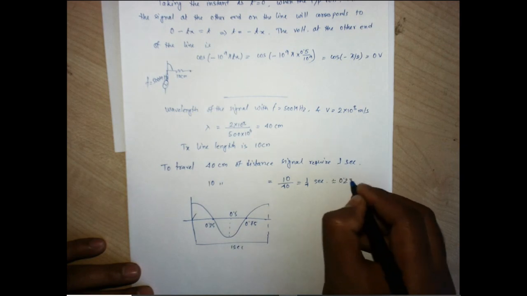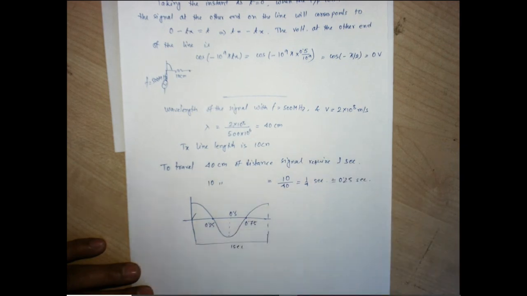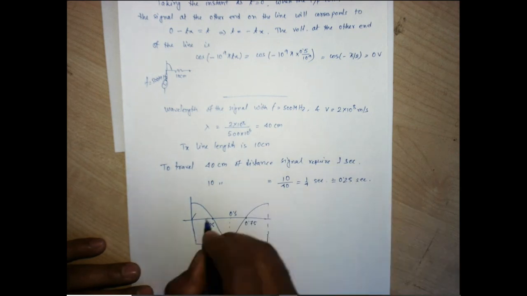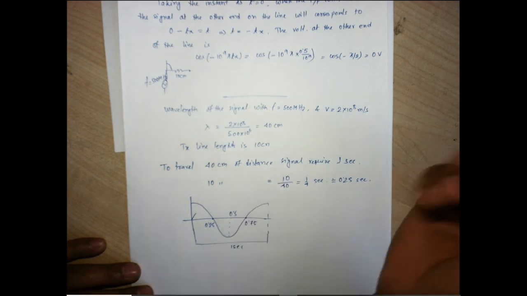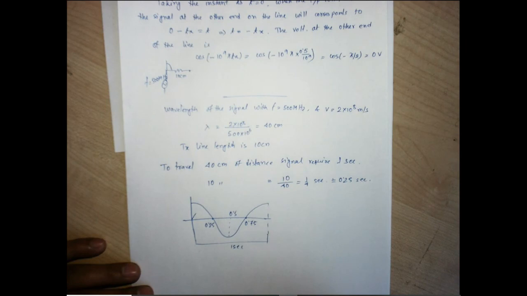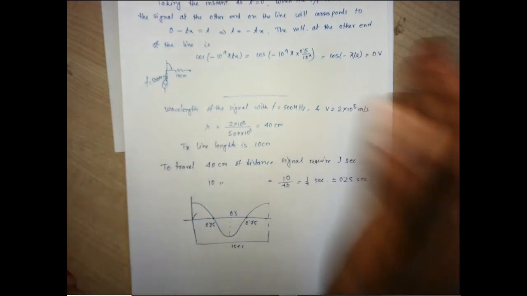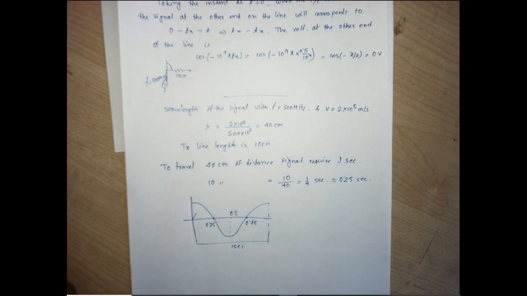So this is the graphical representation while it recurs 0.25 of the period. Within this 0.25 it will reach the other end of the 10 centimeter transmission line. So this is the phase value of the signal, and this amplitude level is 0 voltage. That is what we have derived. Clear? So I am concluding up to this for today.